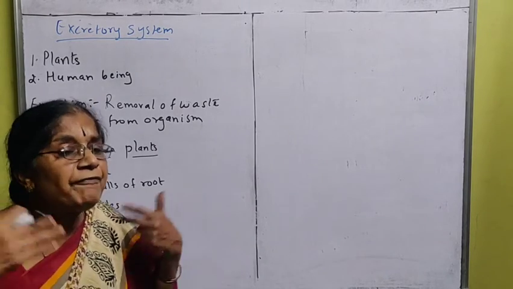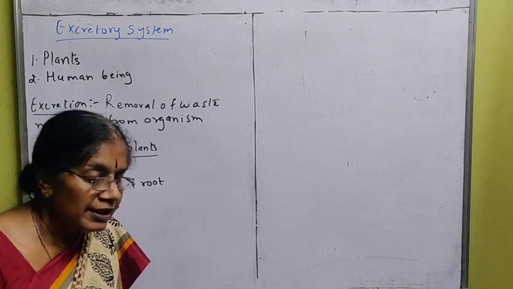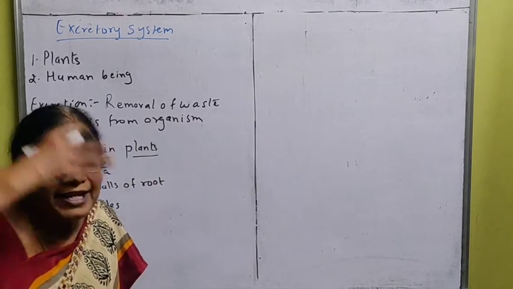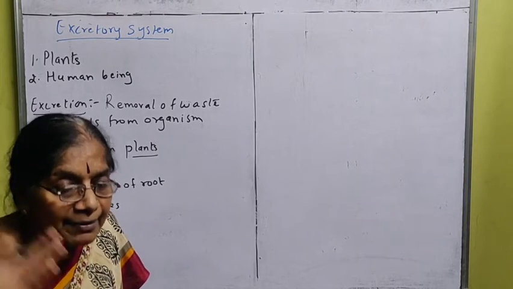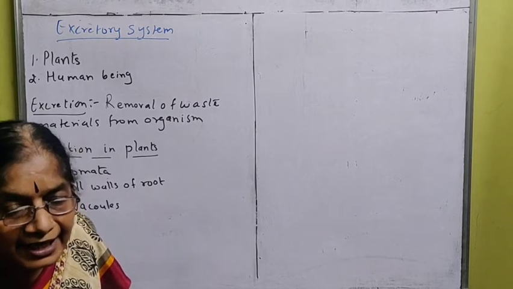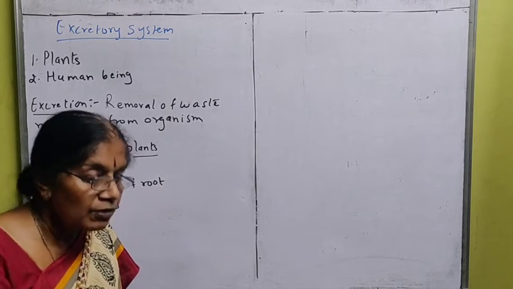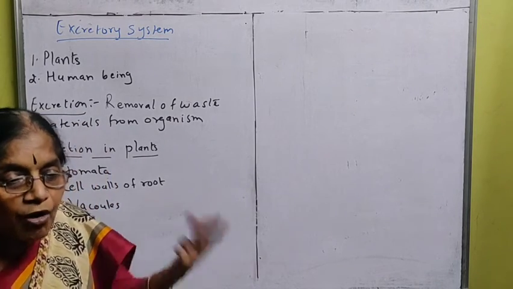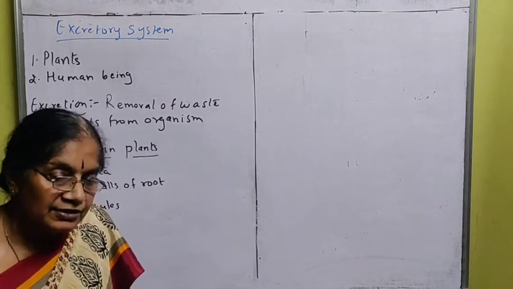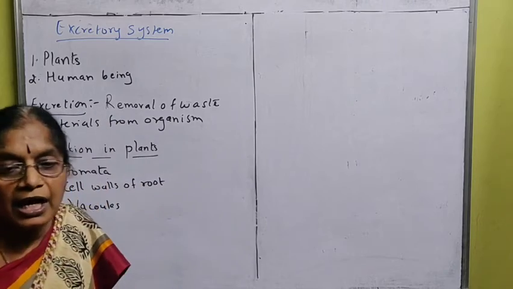It can be in any form: gaseous, solid or liquid. All those wastes cannot be stored in the body of the organism. It is not needed. Otherwise, it may create problems in the organism in other ways. So that waste should be thrown out.